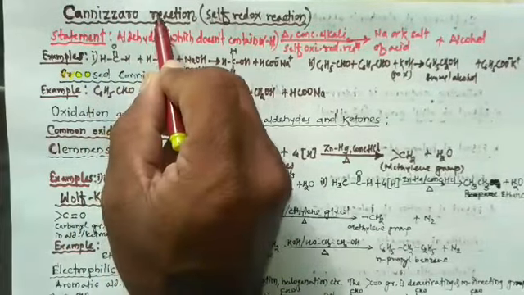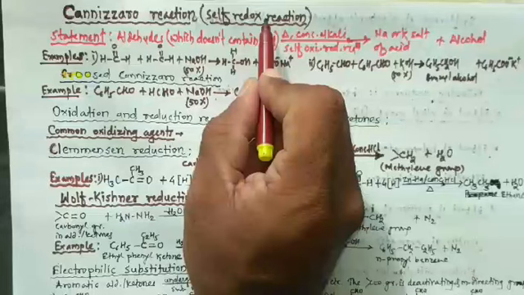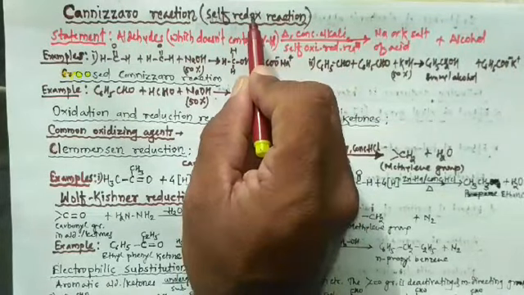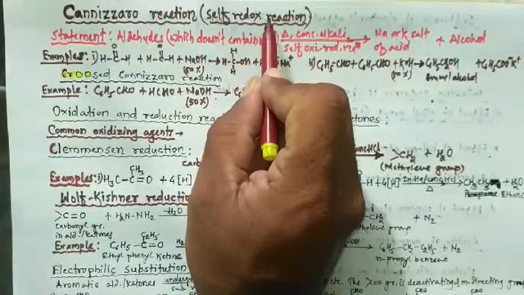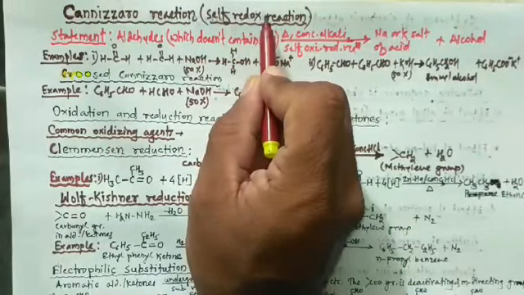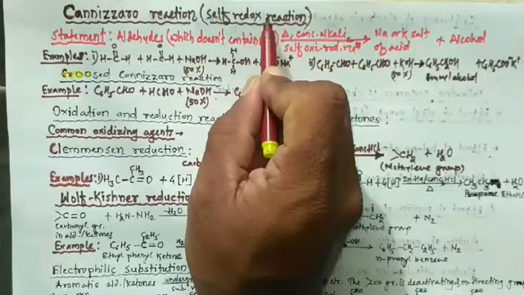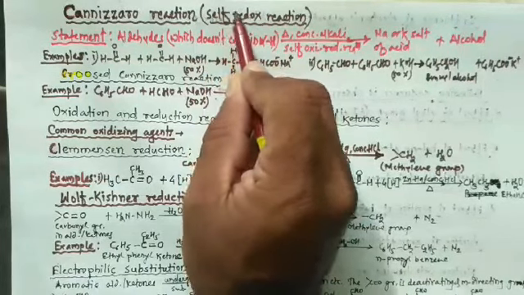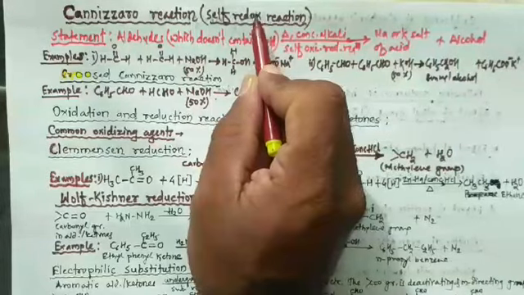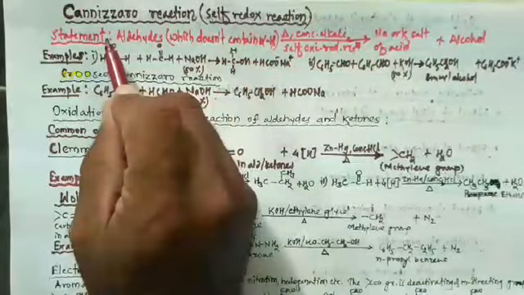So the Cannizzaro reaction is a self-redox reaction. We studied the meaning of redox reaction in 11th standard. A redox reaction is nothing but a reaction in which oxidation and reduction take place simultaneously. So this Cannizzaro reaction is a self-redox reaction. Let's study the statement of the Cannizzaro reaction.